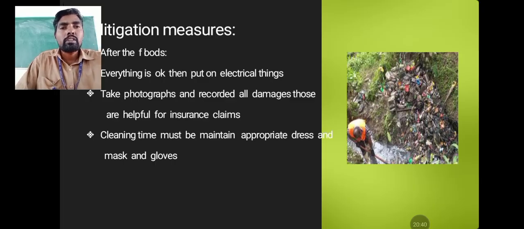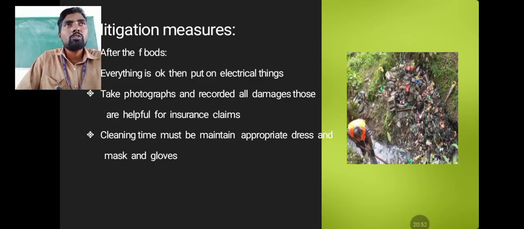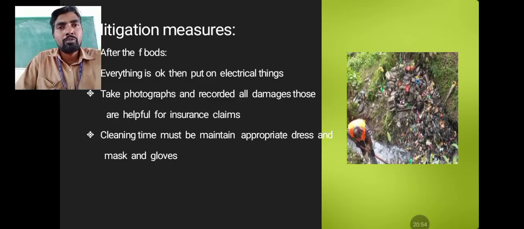At that time, ensure everything is fine. If you feel everything is okay, then switch on the electrical things, gas, and electrical main. Take photographs before cleaning and before removing flood waste. Those photographs are most helpful for insurance claims. Geotagged photos are very important.